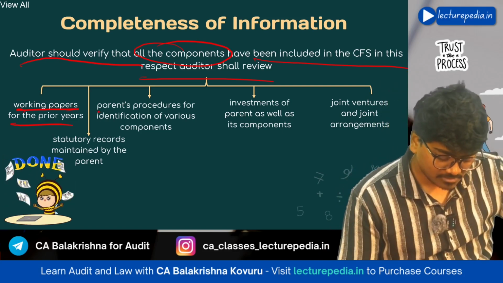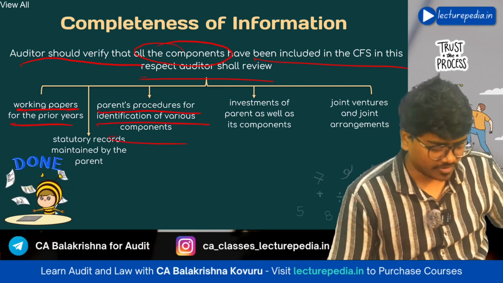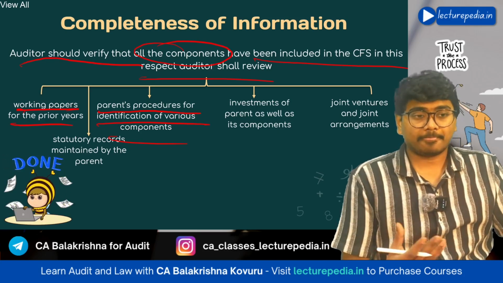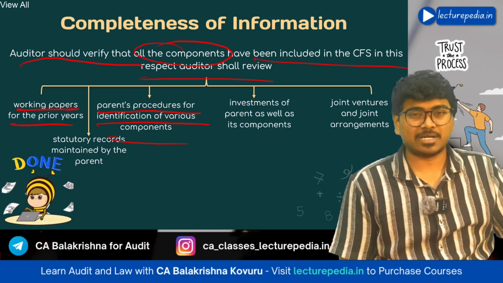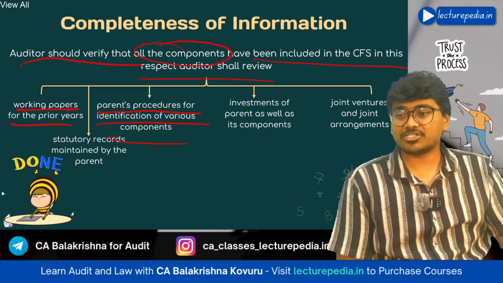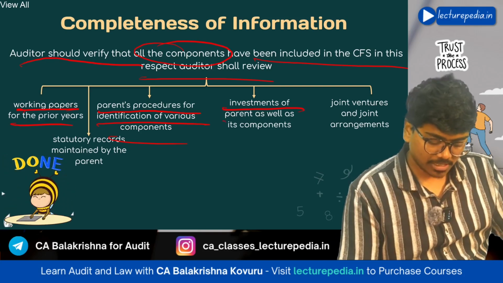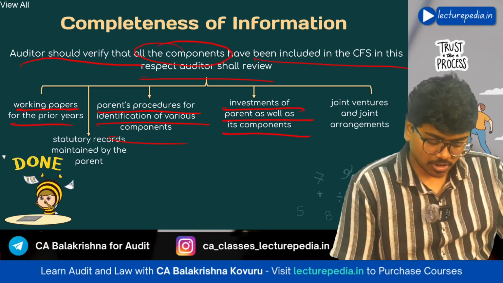Next, the parent's procedure for identification of various components. What procedures is the parent organization or the parent's management following for identification of components? You will see the investments of the parent as well as its components.